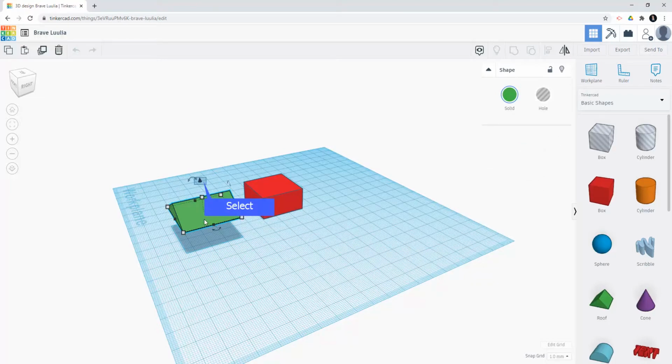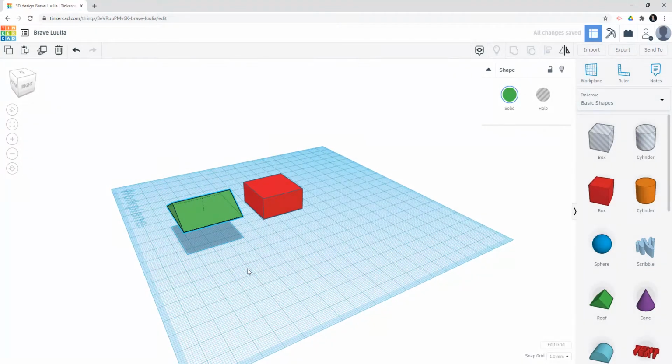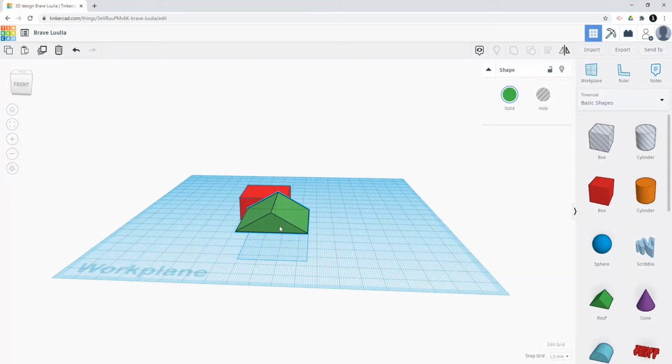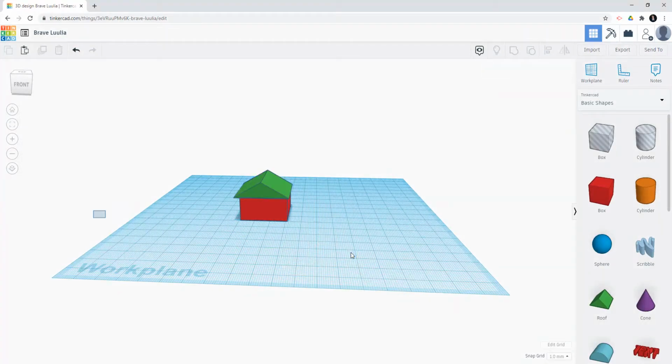Click on the cone on top of the roof. And now change the level to 15 units. After that, you may now drag the roof to combine with the house. After that, remember to change to different viewpoints to make sure the roof is on top of the house.